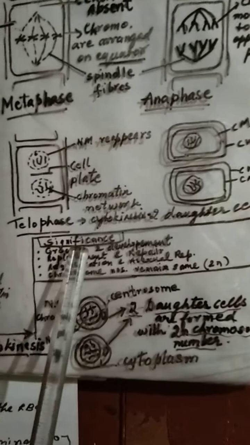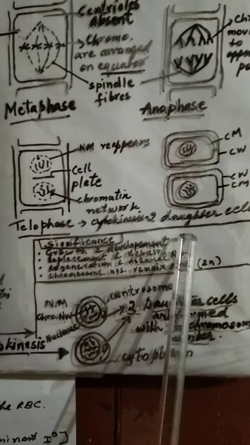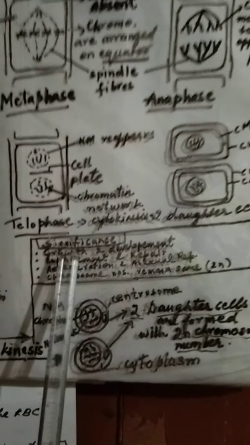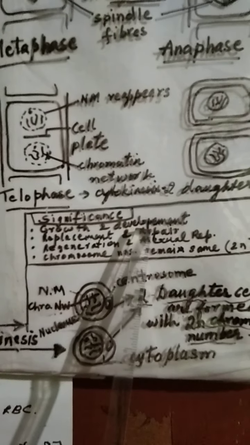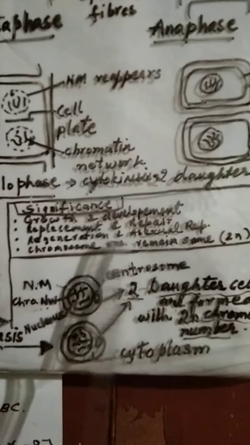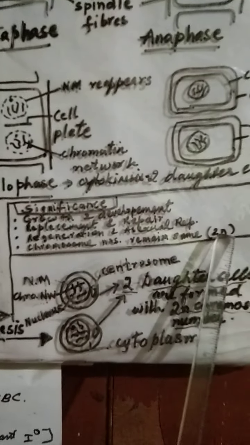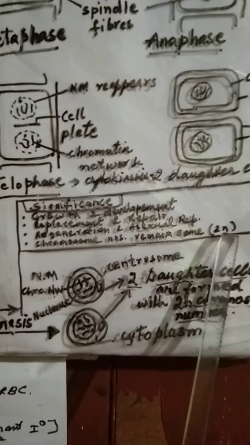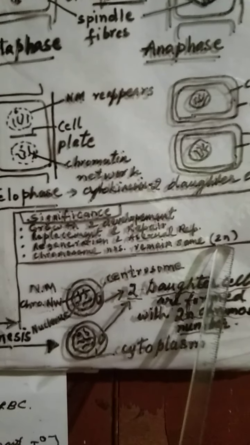What is the significance of this mitosis? You should remember this question comes. Mitosis is helpful in growth and development of a plant or animal. It helps in replacement and repair of the cells. It helps in regeneration and asexual reproduction. And the most important thing here is that the chromosome number remains the same. That is, the parent cell has diploid 2n chromosomes. Daughter cells also have diploid 2n chromosomes.